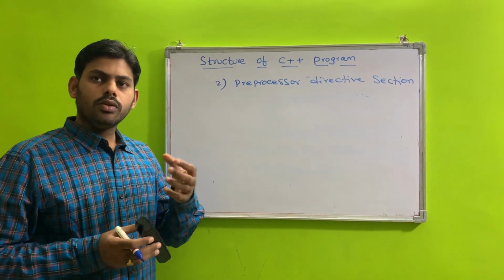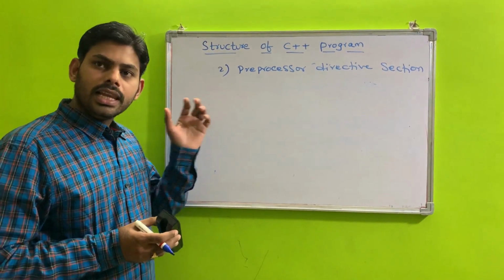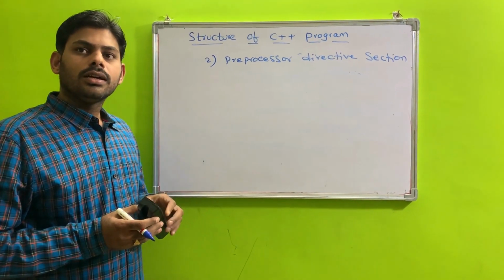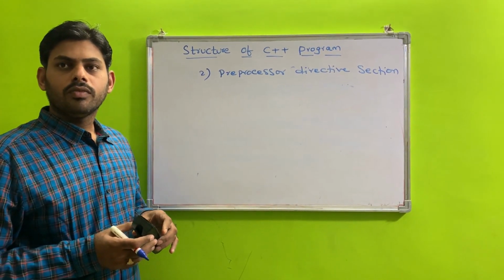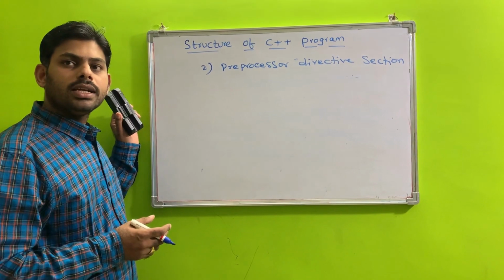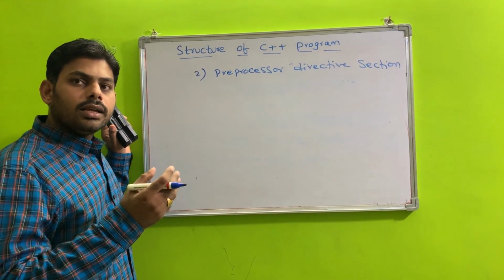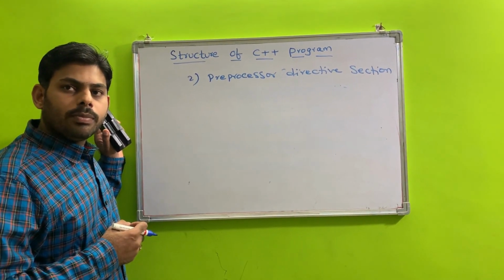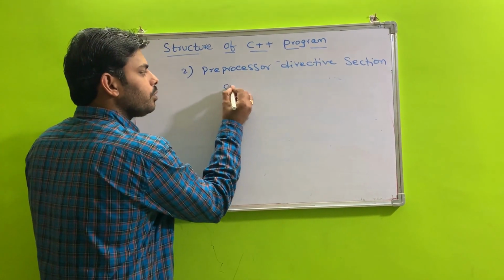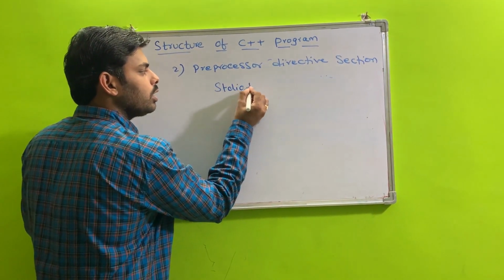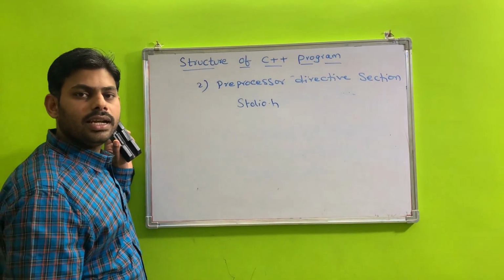In order to implement those predefined elements, you must include those predefined statements in your program. For example, if you want to implement input-output operations in C programming, you use stdio.h. That is the header file called stdio.h, standard input output.